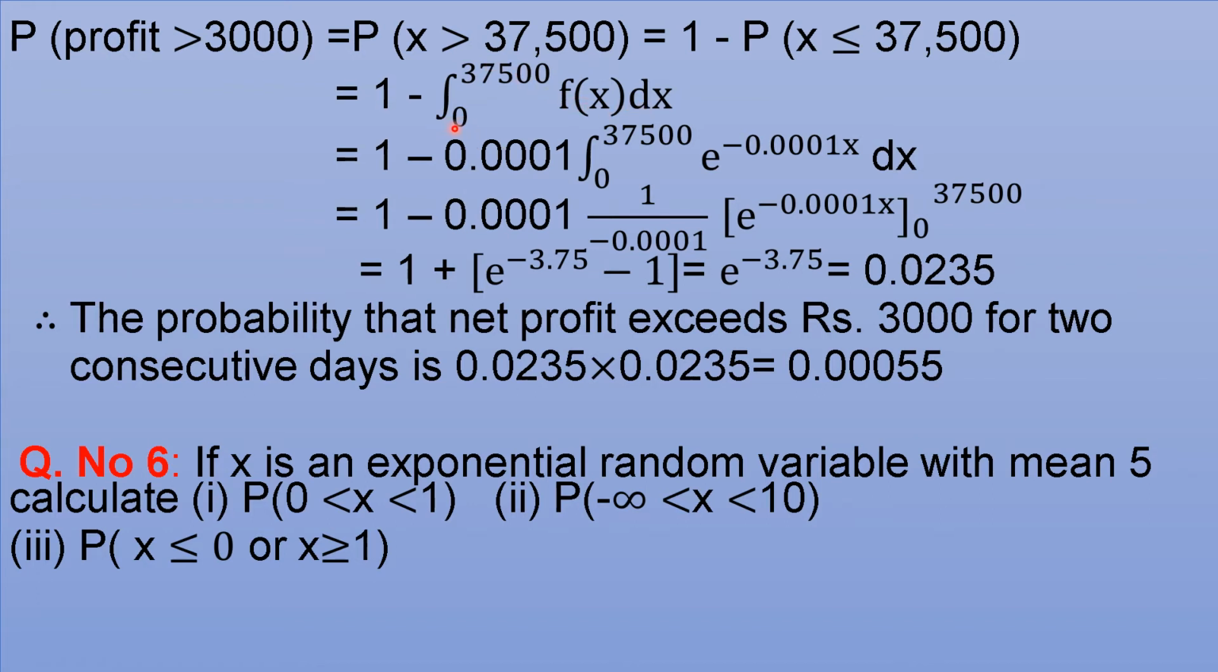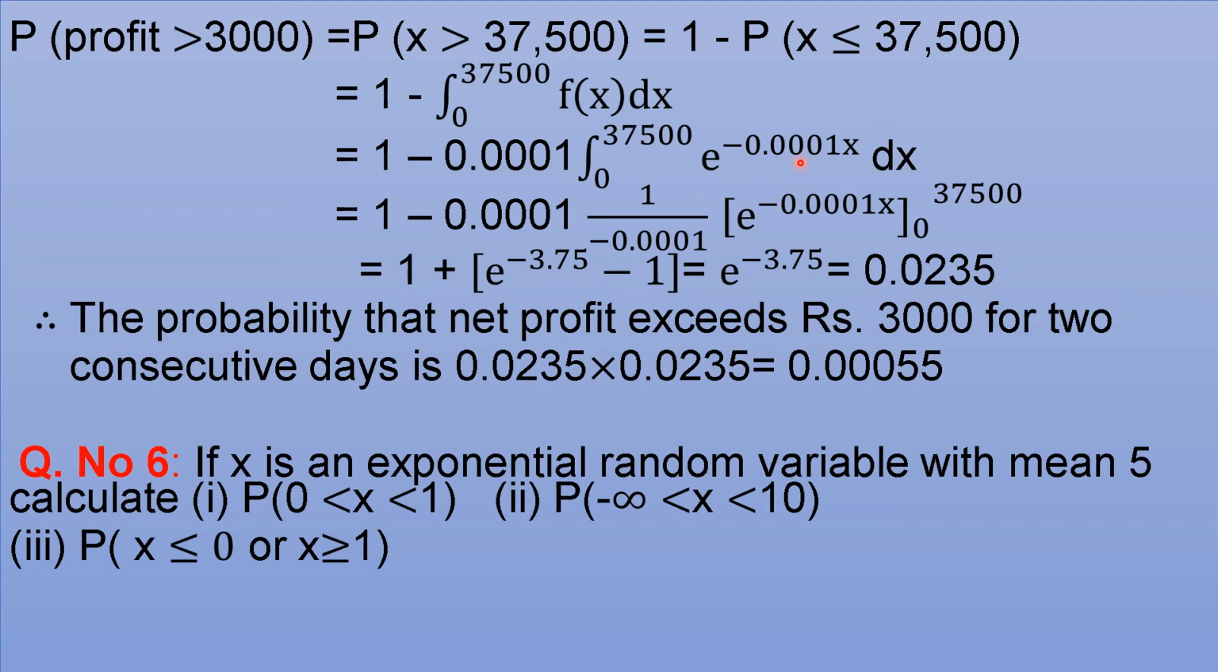Even if we take minus infinity to 37,500 as per that formula, then you have to split this integral into the integral from minus infinity to 0 plus the integral from 0 to 37,500. In the integral from minus infinity to 0, where x is negative, f of x will be 0, so that integral will be 0. The remaining will be the integral from 0 to 37,500. Here f of x means 0.0001 into e power minus 0.0001 x.